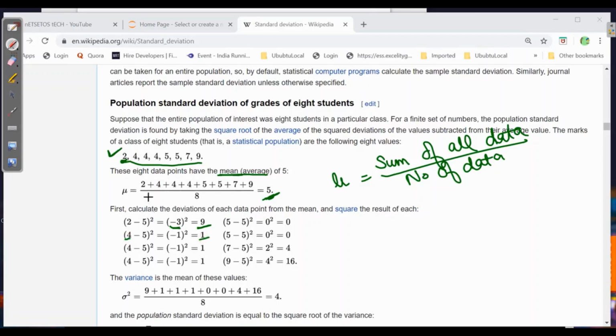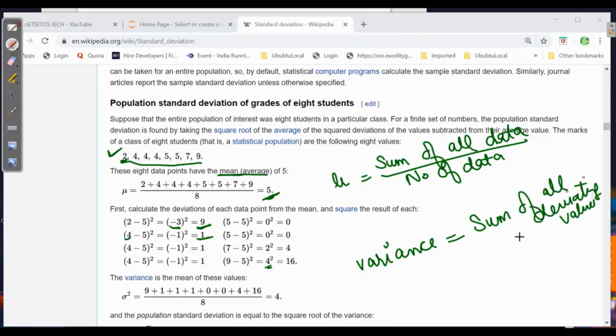Similarly, we will do it for all the 4s. Then 5: 5 minus 5 will be 0. Then 7 minus 5 is 2, and 2 squared is 4. 9 minus 5 is 4, and 4 squared is 16. Then we need to calculate the variance. So what is variance? We need to take all the squared deviations and sum them up, divided by the number of data.